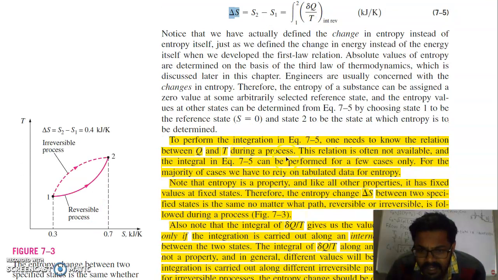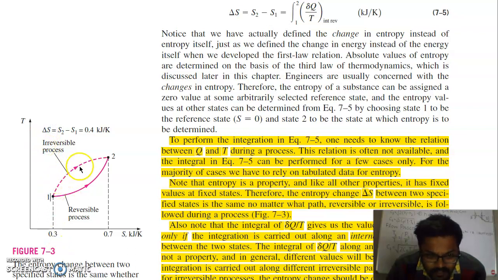To perform the integration in this equation, one needs to know the relation between Q and T during a process. This relation is often not available, and the integral can be performed for a few cases only. For the majority of cases, we have to rely on tabulated data for entropy. Suppose there is a process from 1 to 2, so we just have to find the entropy at 2 and the entropy at 1. We want delta S, the change in entropy.